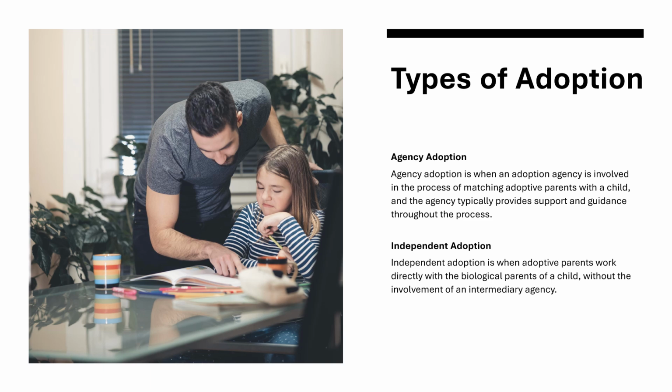Types of adoption. Agency adoption. Agency adoption is when an adoption agency is involved in the process of matching adoptive parents with a child, and the agency typically provides support and guidance throughout the process. Independent adoption. Independent adoption is when adoptive parents work directly with the biological parents of a child without the involvement of an intermediary agency.